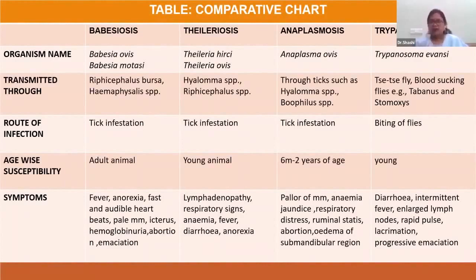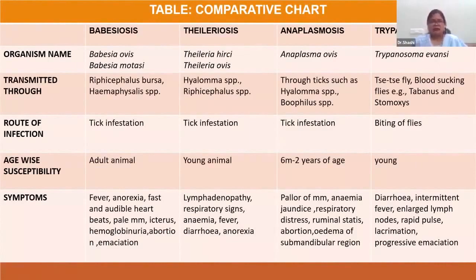But in case of anaplasmosis, there will be pale mucous membrane, anemia, jaundice, respiratory distress, ruminal stasis, abortion, and edema of the submandibular region can also be seen. But in case of trypanosomiasis, there will be diarrhea, intermittent fever, enlarged lymph nodes, rapid pulse, lacrimation, and progressive emaciation.